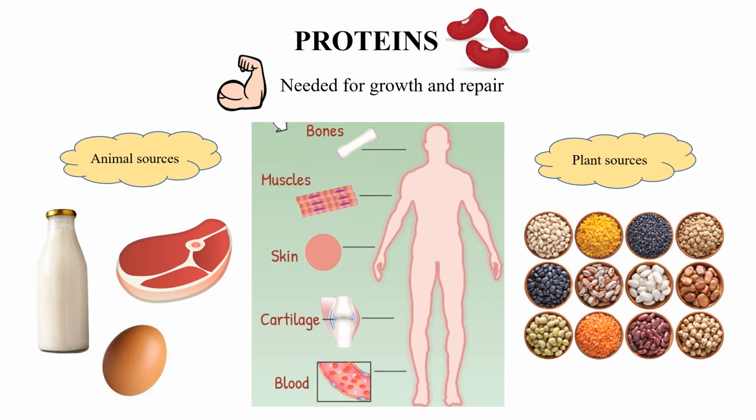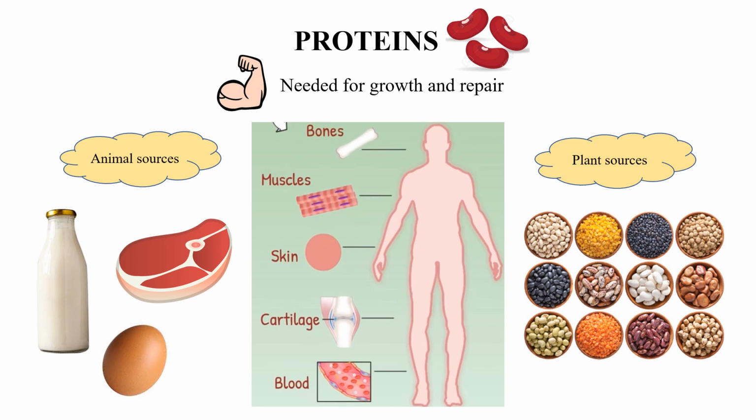Next important thing is proteins. And proteins are very much needed for young children. Why? Because they help to grow and repair your tissues. They are needed for muscle building and to repair worn out tissues. Our muscles, organs, and even blood are made up of mostly proteins.